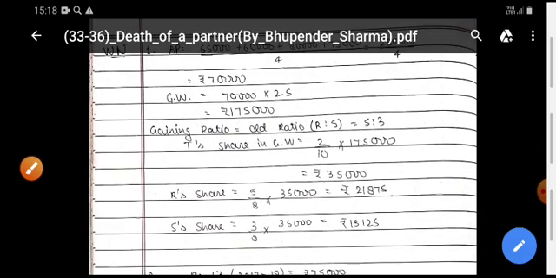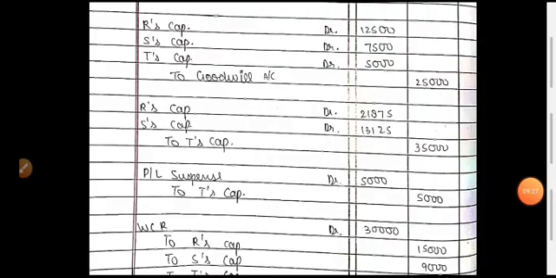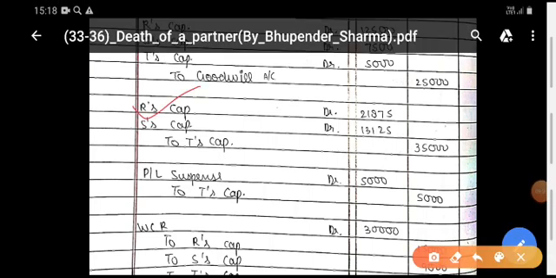Now we pass the journal entry for this. See the journal entry here. R's capital account debit, S's capital account debit, meaning the gaining partners' capital accounts debit, to the sacrificing partner's capital account, that is T's capital account, for his share in the firm's goodwill. Here you can write the narration: being the adjustment entry made for the goodwill.